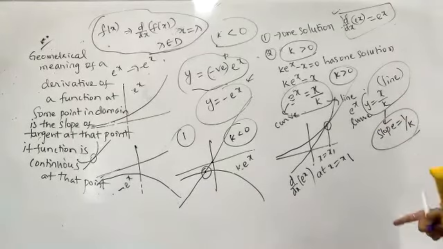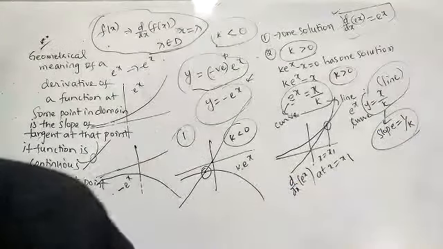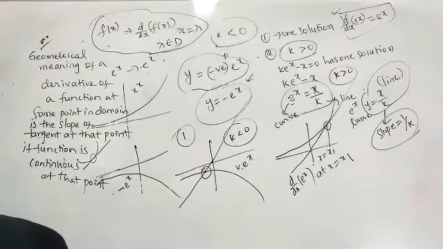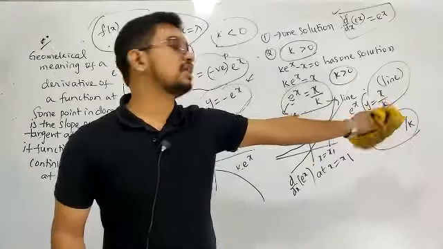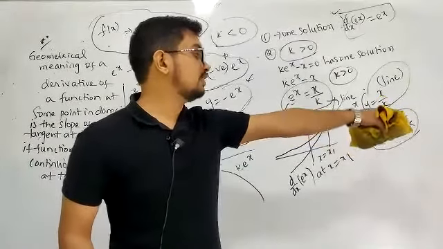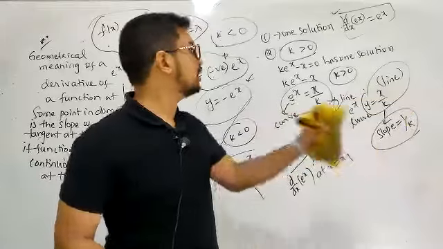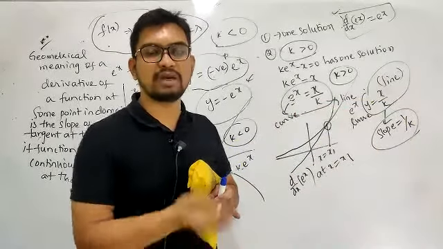The slope of this line is 1/k. If I take y is equal to mx, what is the slope of that line? The slope of the line is m. So for this curve, the slope of the line is 1/k. We take it as 1/k.